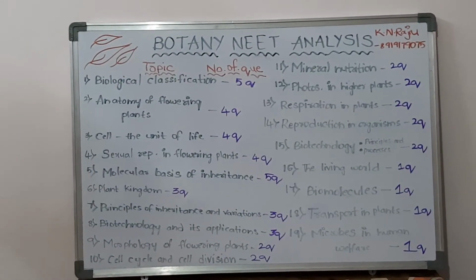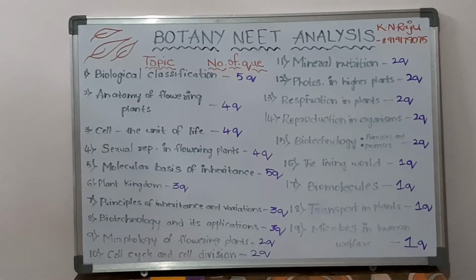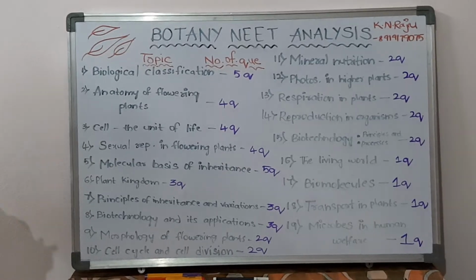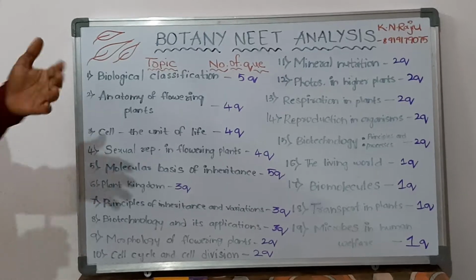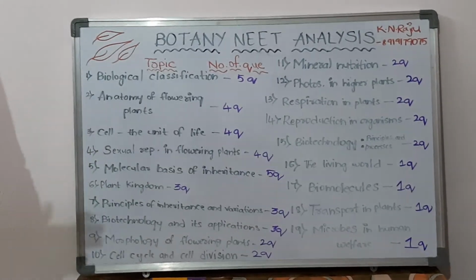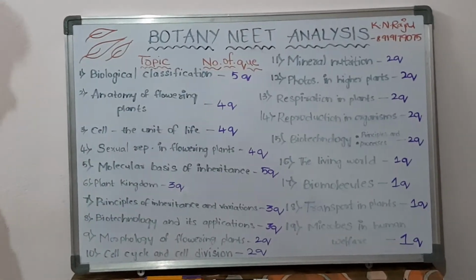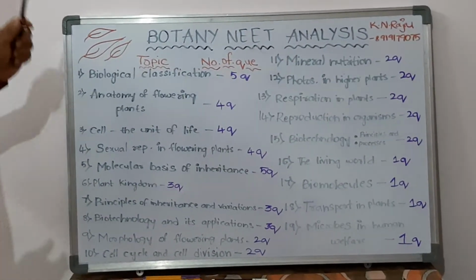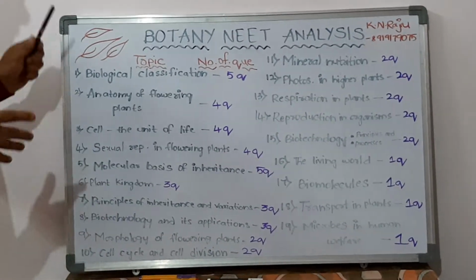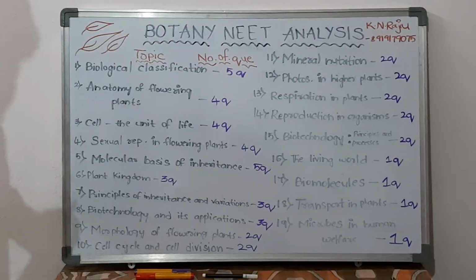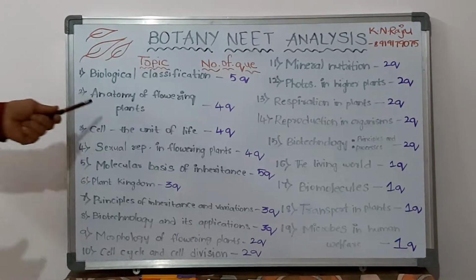As you know, each question carries 4 marks, and for a wrong answer we have a negative mark of -1. Totally we have 720 marks: from physics and chemistry 45 into 4 each, and from biology 90 into 4. So if we have such a look and proper preparation from the examination point of view, we can get a higher score and crack the NEET seat. I hope you will do your best after knowing this information.